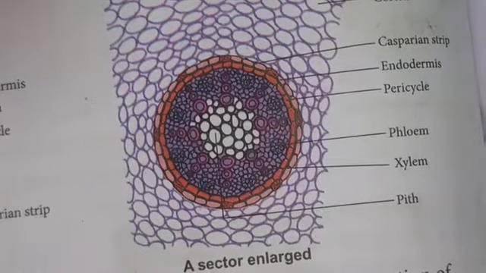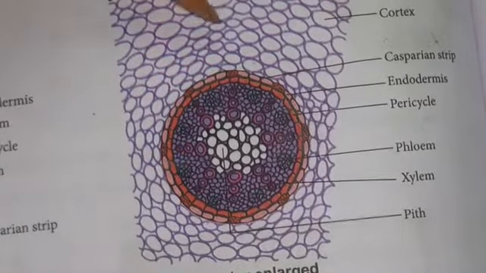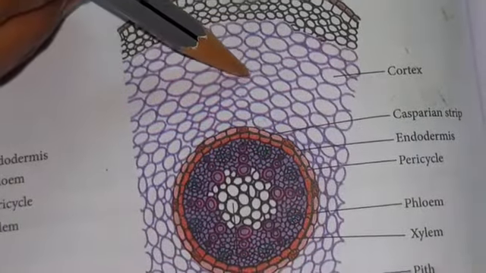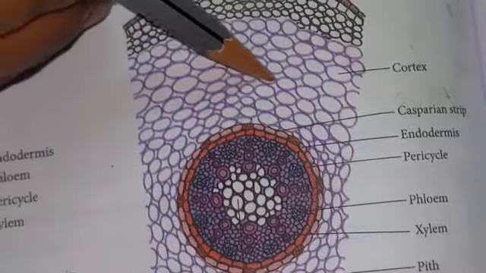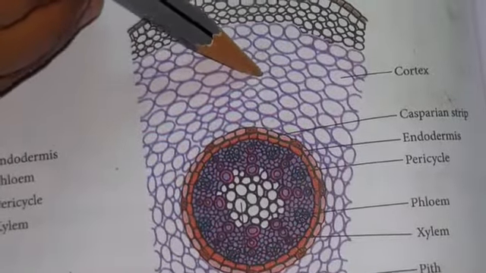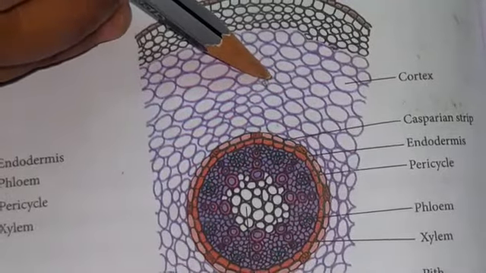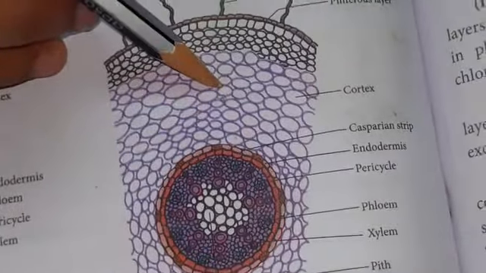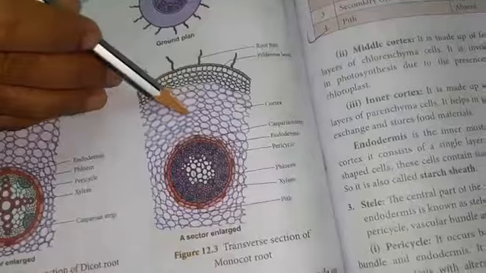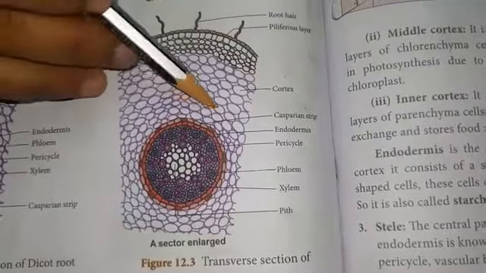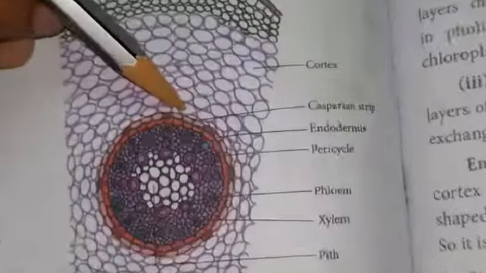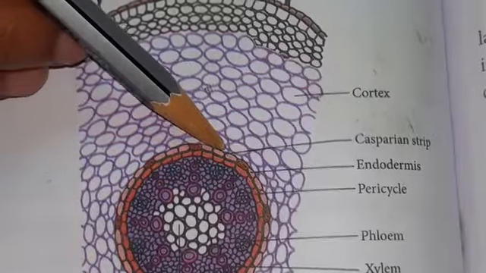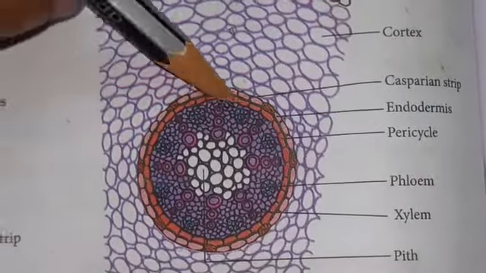So the cortex is the middle part of the root. It is made up of thin-walled parenchymatous tissue arranged with a lot of intercellular spaces. Intercellular spaces means the space between two parenchymatous tissues. These intercellular spaces are involved in the exchange of gases, whereas the cortical cells do not contain chloroplast but contain leucoplast. The leucoplasts are plastids which store reserve food material such as starch and oil. The innermost layer of the cortex is called the endodermis, and it forms a ring around the stele.